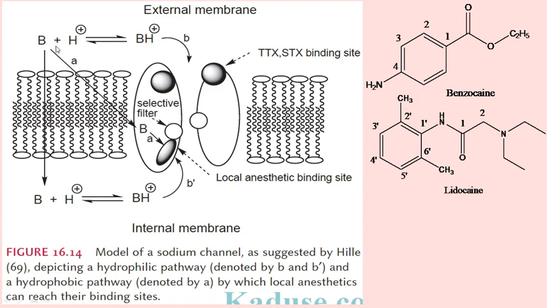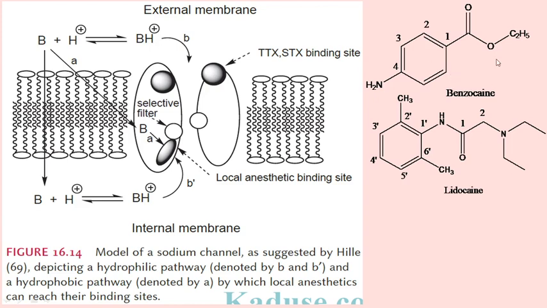If it crosses this lipid membrane, this is phosphate and this is lipid, this is the phospholipid membrane, as unionized form, and upon reaching inside the cell it becomes protonated as BH plus, then it will go through this B dash or B prime path and bind to this local anesthetic binding site. So this was the mechanism for onium ions which can be protonated.